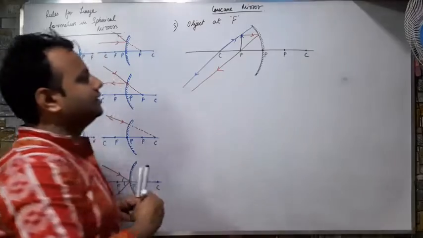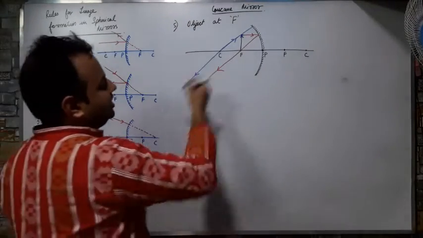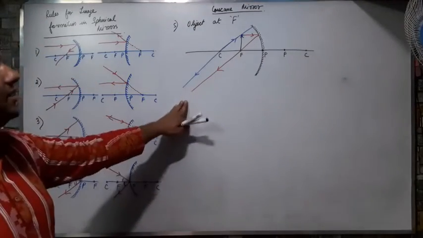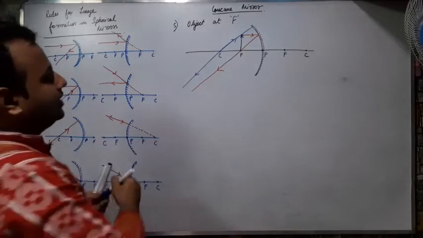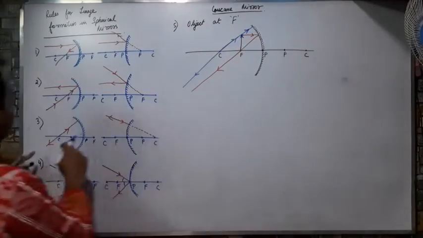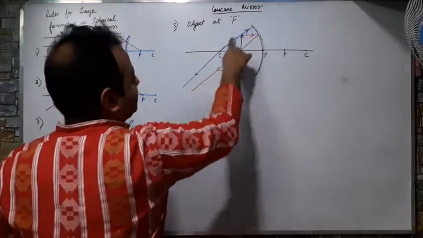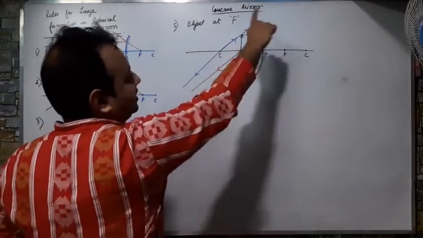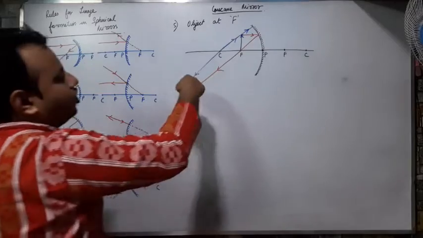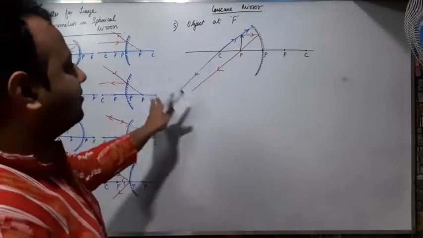Yes, the rays passing through C will come back in the same path. Okay, this diagram I will repeat it. If the ray is passing through C, it will have this common path. There will be no reflection or incident from it. I am getting a straight ray.